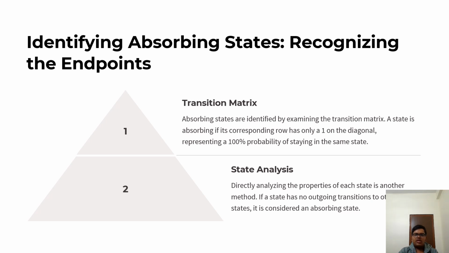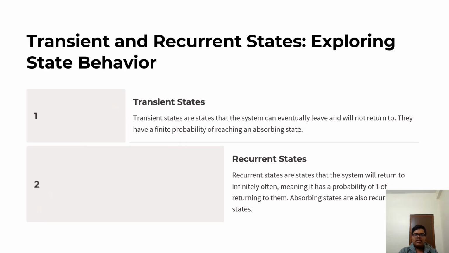Identifying the absorbing states. Transition matrix. Absorbing states are identified by examining the transition matrix. A state is absorbing if its corresponding row has only a one on the diagonal, which represents a 100% probability of staying in the same state. State analysis. Directly analyzing the properties of each state is another method. If a state has no outgoing transitions to other states, it is considered an absorbing state.